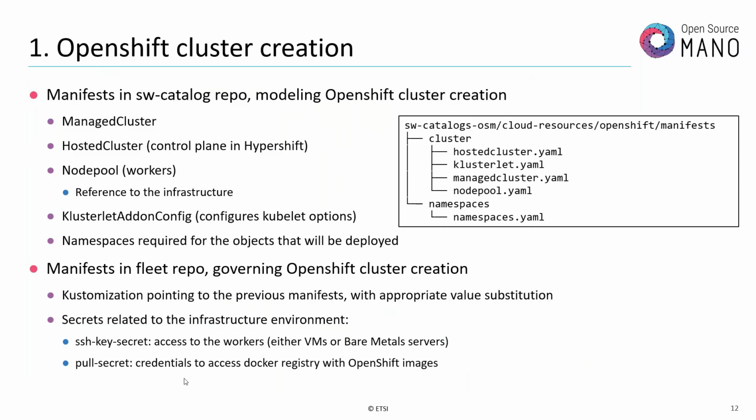So these ones are not directly accessible by us. In the end, what we do is we take this information from ACM and we create specific secrets in the namespaces that we will use so that they can be used by our objects, right? In addition to that, those secrets are actually in the repository.